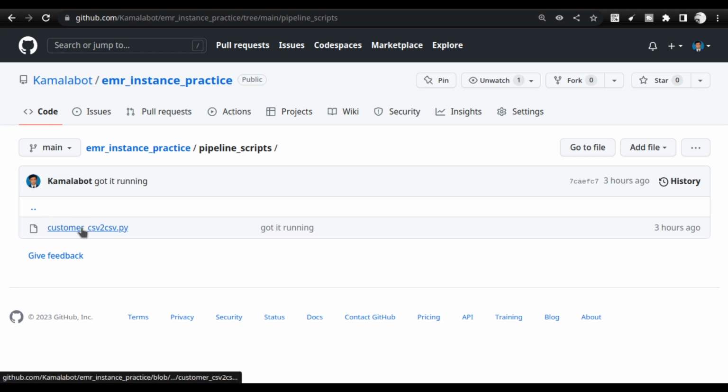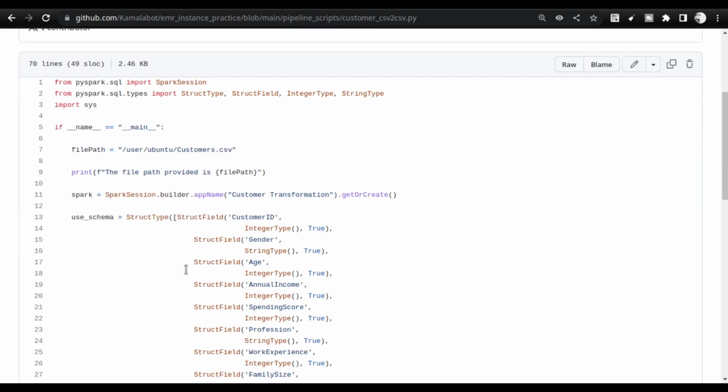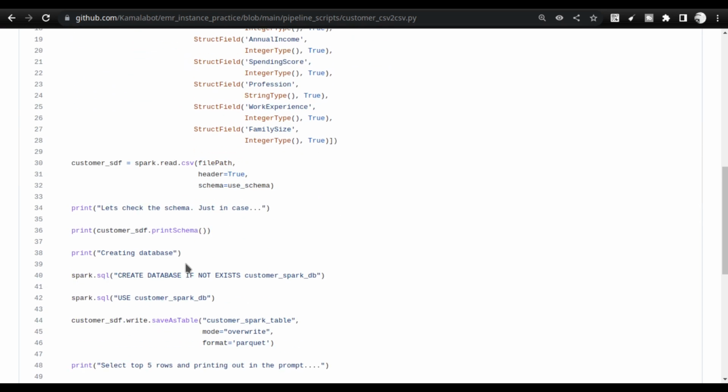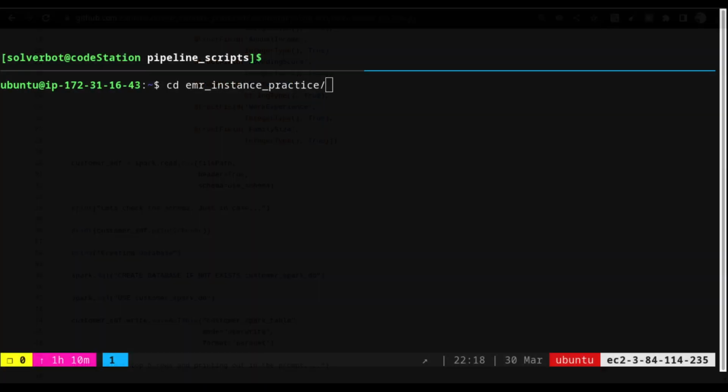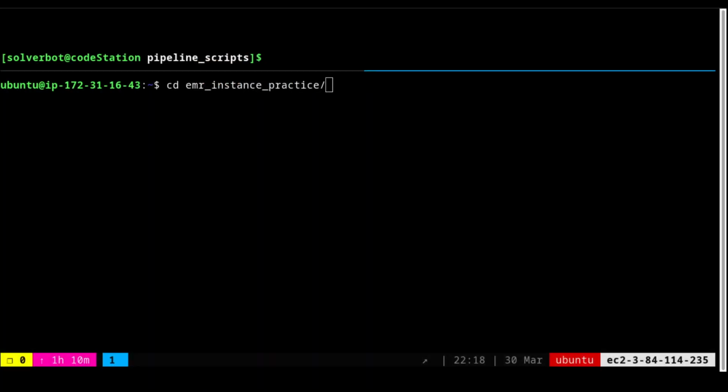Building pipeline is different from pipeline scripts. This is the script that we are working on right now. So you can see that here also. You can take a look at that directly also. So let me go back to the terminal. Let us start working on the important aspect.